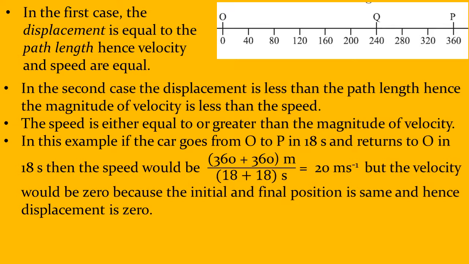But let us say, what is the velocity? What is the initial position of the car? 0. It traveled all this distance, came back all this distance. What is the final position of the car? Same. So what is the displacement? Displacement is 0. So if displacement is 0, what is the velocity? Velocity is also 0.